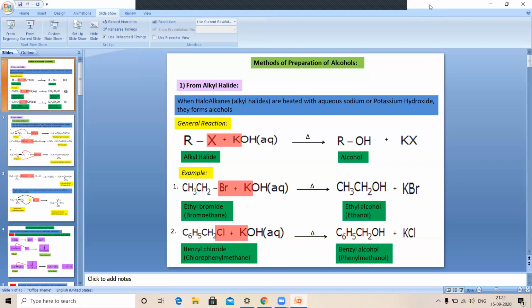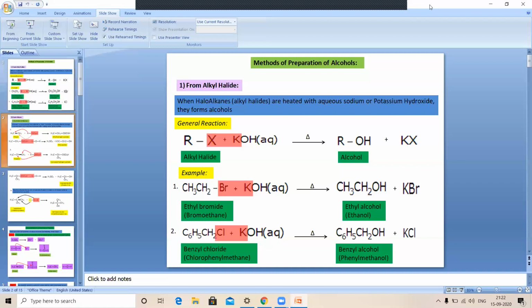In examination, a direct question is not asked. Sometimes they ask for 1 mark, how will you convert ethyl bromide into ethyl alcohol? Or how will you prepare ethyl alcohol from ethyl bromide? So when we are studying this, such a type of question must arise in your mind, so that you can write the answer, as this type of question is asked in the examination.